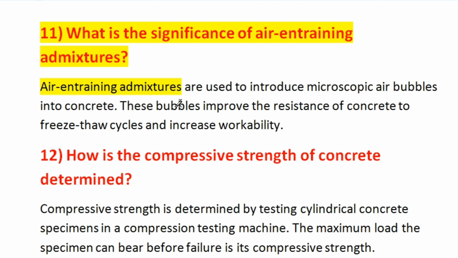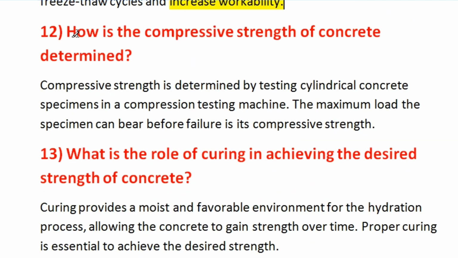Okay, so these bubbles improve the resistance of concrete to freeze-thaw cycles and increase workability. So the main function is to increase the workability. Now question number 12 is, how is the compressive strength of concrete determined? Compressive strength of concrete is determined by testing a cylindrical concrete specimen in the compression test machine. The maximum load the specimen can bear before failure is its